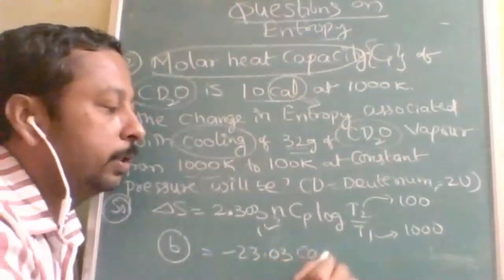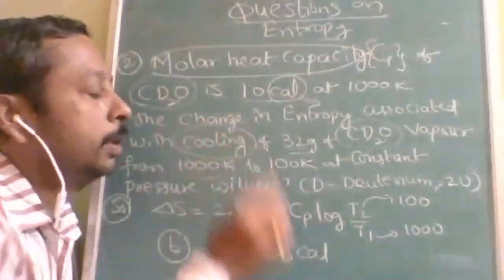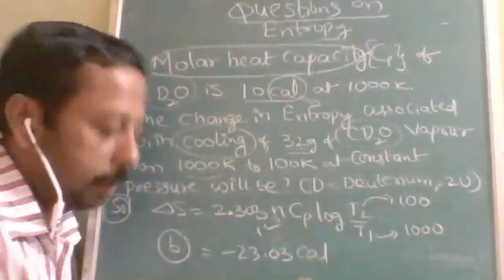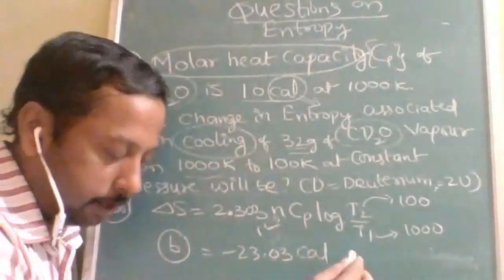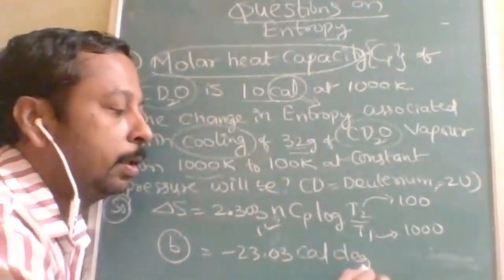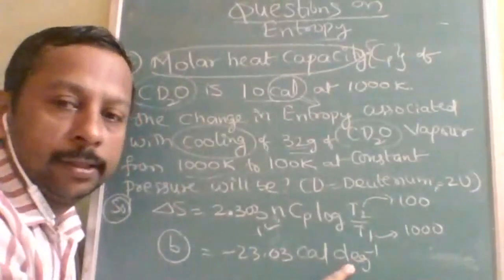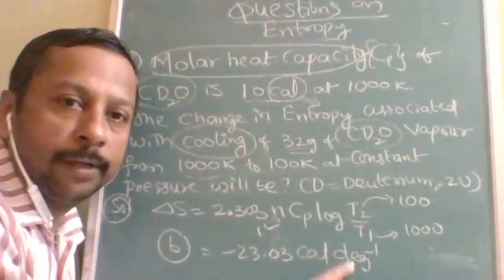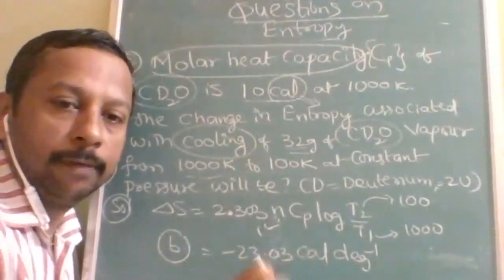23.03. The units will be calories because R here is given in calories. Calories per degree, it is Kelvin inverse, degree inverse doesn't make any difference. But this will make a difference.